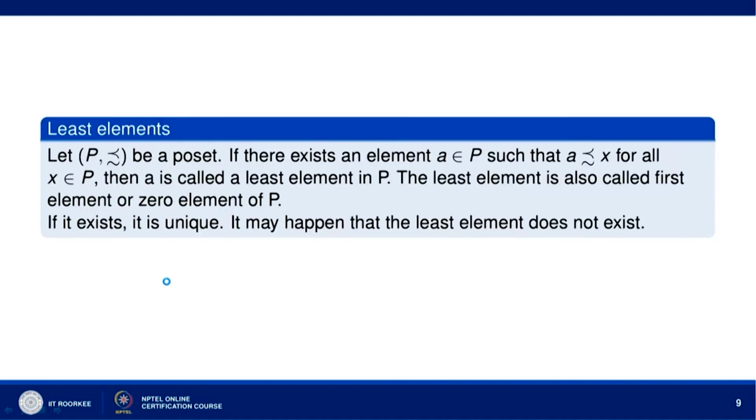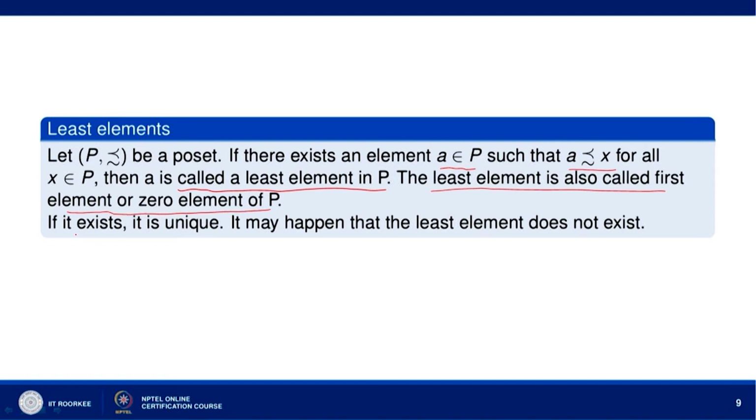Now, let us go to the case of least elements. Let P be a poset with this order relation. If there exists an element a in P such that a precedes x for all x belonging to P, then a is called a least element in P. The least element is also called the first element or zero element of P.